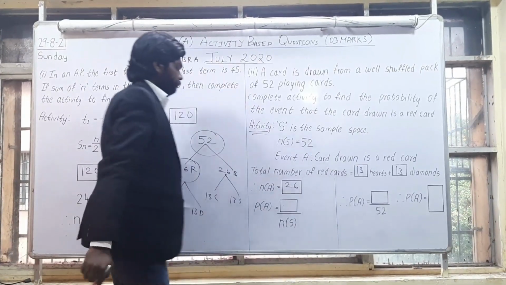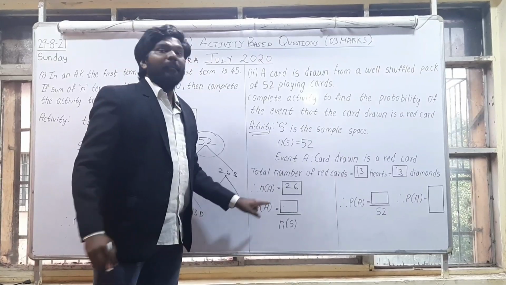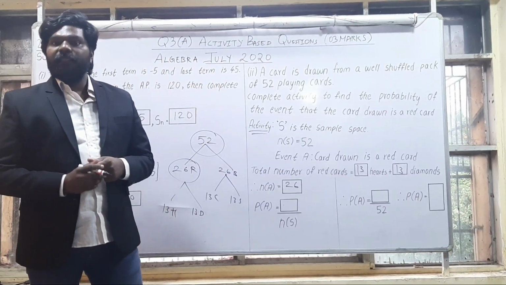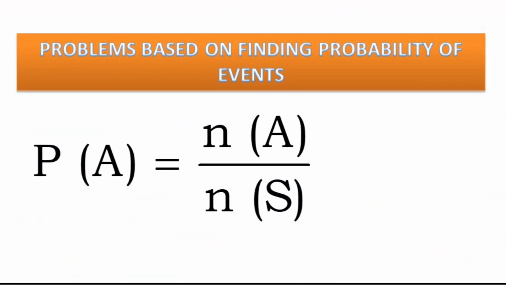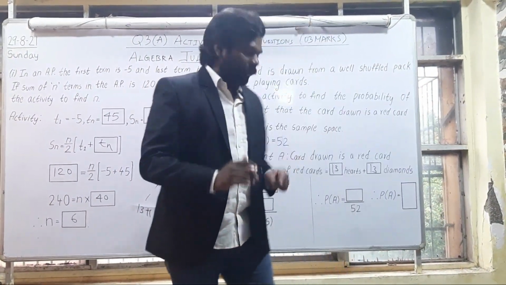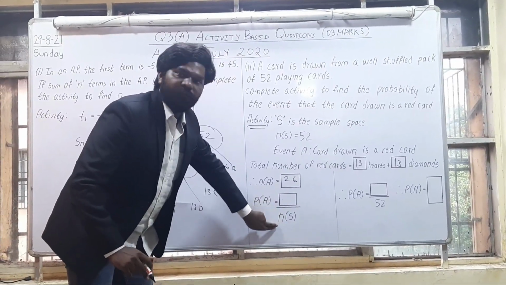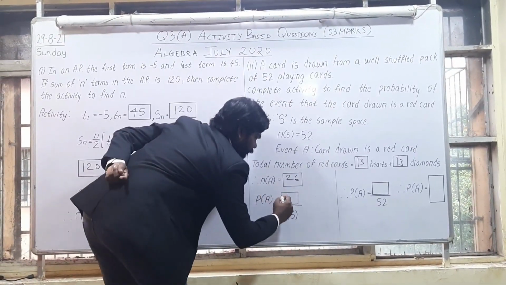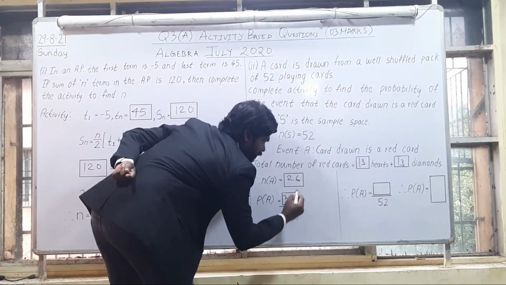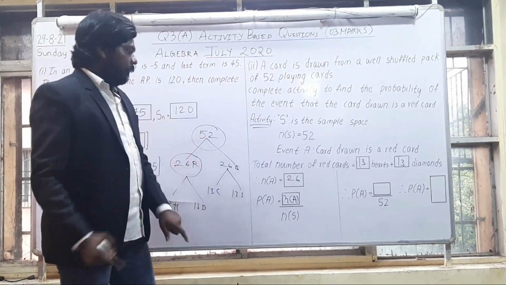So what will I write over here? 26. Now comes the probability of event A. This is the formula that P of A is equal to n of A upon n of S. That is my formula. Understood? So this P of A is equal to what? n of A in this box upon n of S. That is the formula part. n of A comes in this box. Let us see the next box.